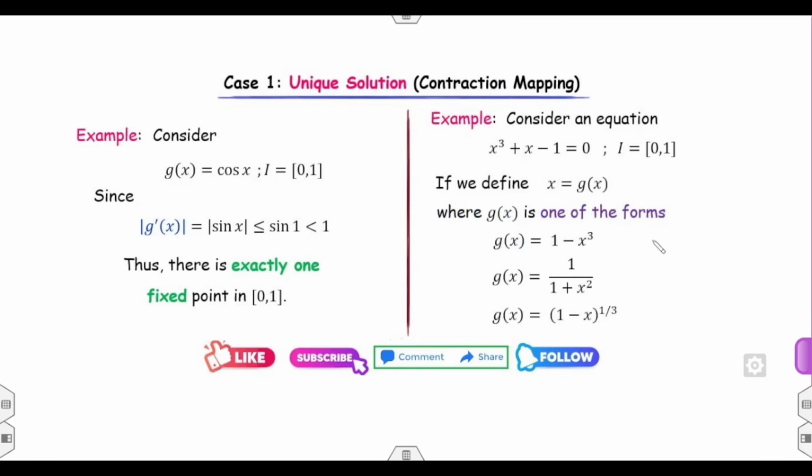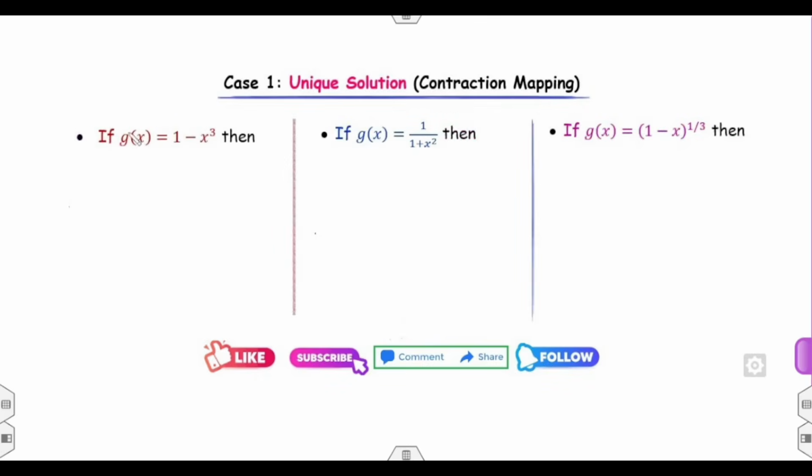Clear? Now, based on the three different forms of g of x, one of them will give a unique solution, another may give no solution, and another may give infinitely many solutions. All are dependent upon the interval I. So let us discuss all three separately. First, let us check whether these satisfy the three properties.